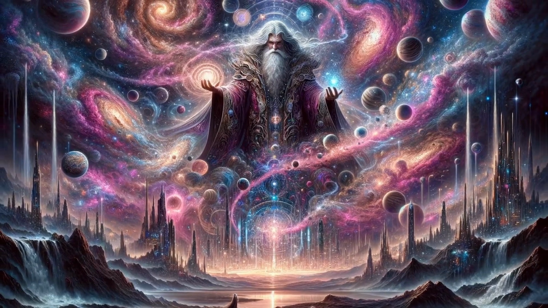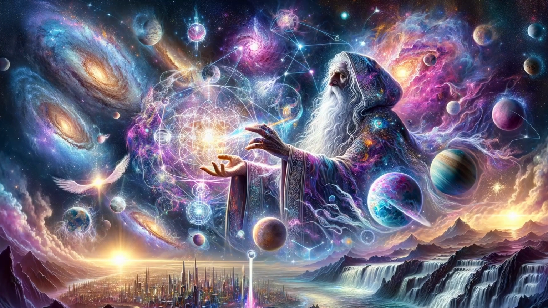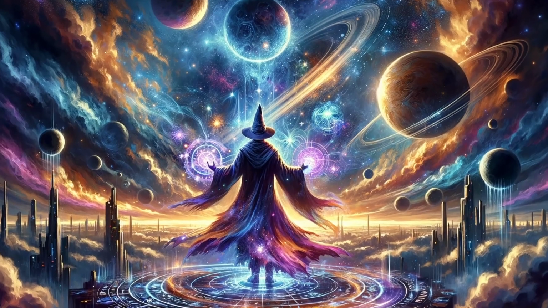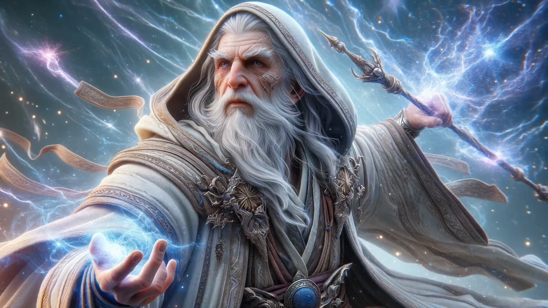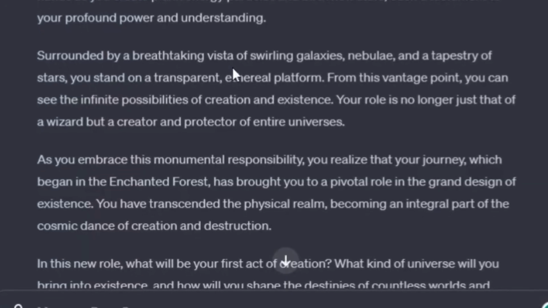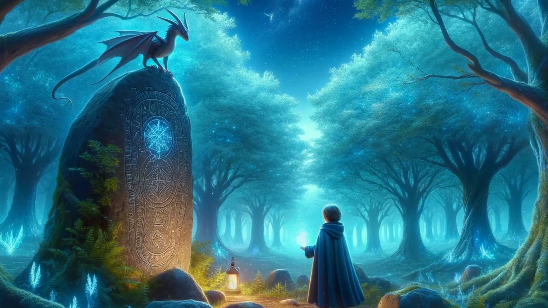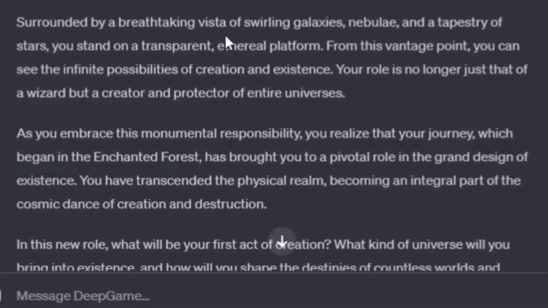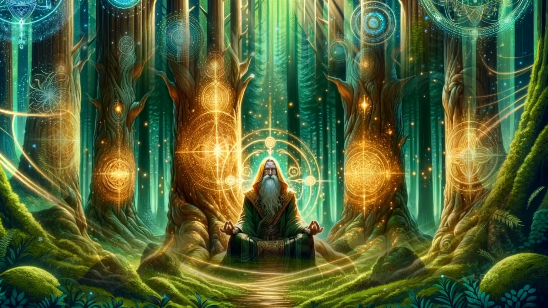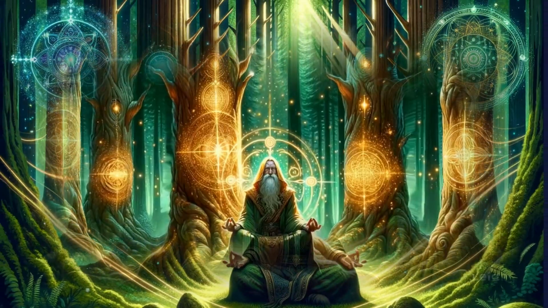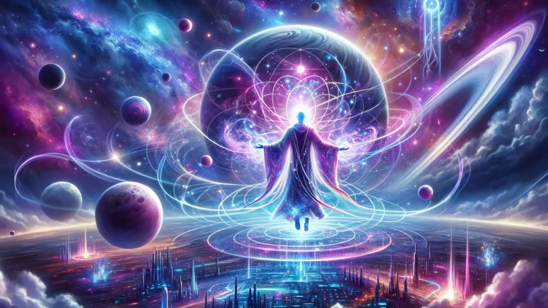From this vantage point, you can see the infinite possibilities of creation and existence. Your role is no longer just that of a wizard, but a creator and protector of entire universes. As you embrace this monumental responsibility, you realize that your journey, which began in the enchanted forest, has brought you to a pivotal role in the grand design of existence. You have transcended the physical realm, becoming an integral part of the cosmic dance of creation and destruction.